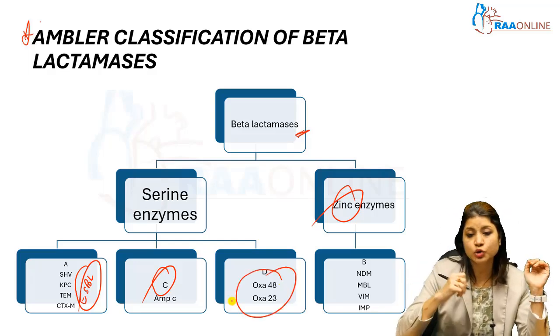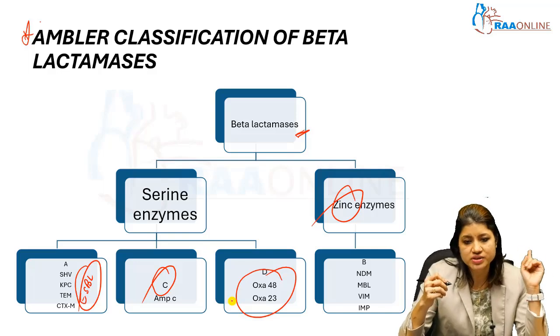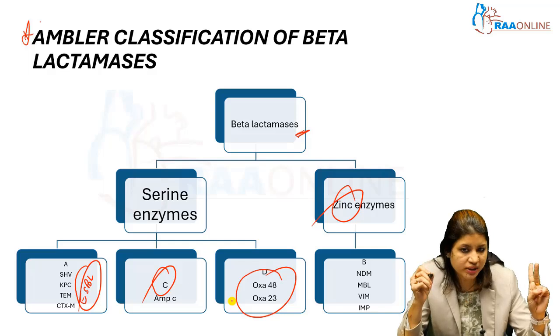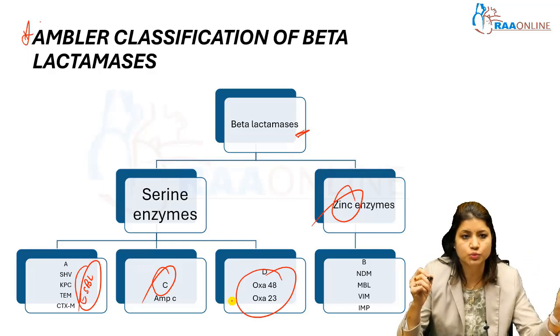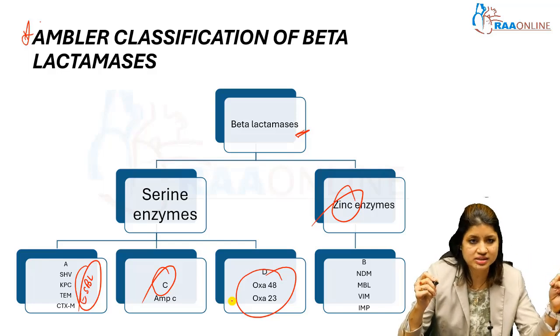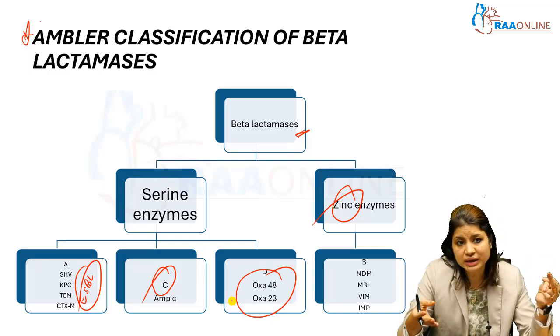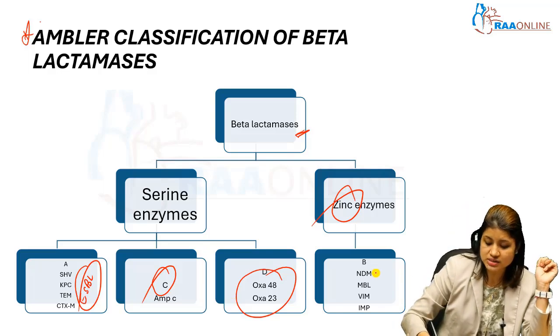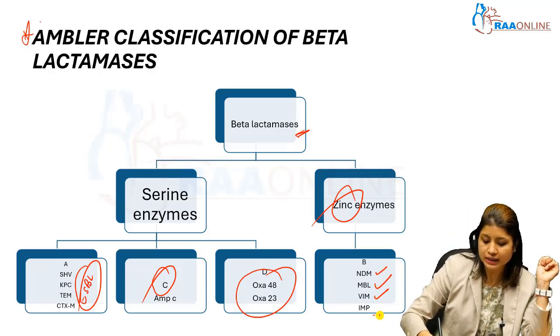Then we have another group of enzymes, the D group, which is the OXA group, OXA-48 and OXA-23, predominantly produced by the Acinetobacter group of organisms. These are multi-drug resistant enzymes; they confer multi-drug resistance. Then we have the zinc enzymes, NDM, VIM and IMP.